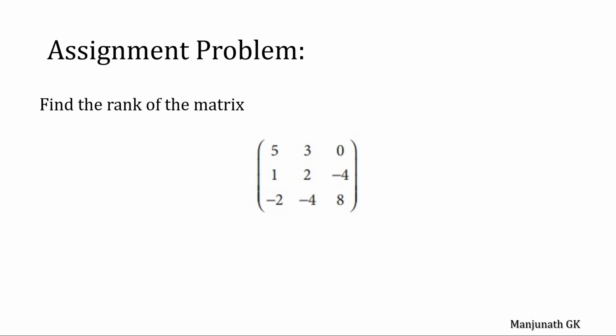So let us take this as an assignment problem: find the rank of this matrix. First find the minor of order 3. If that is equal to 0, then the rank can be 2 or 1. Next find the minor of order 2. If that is also equal to 0, it means the rank can be 1.